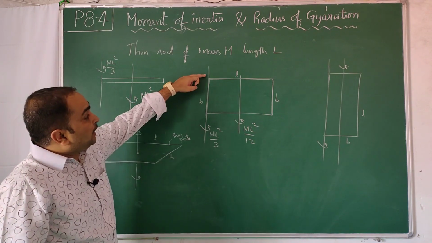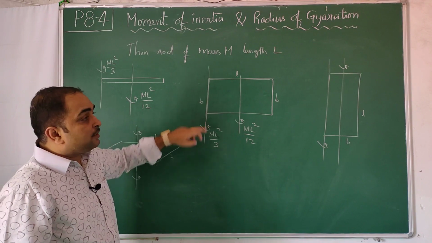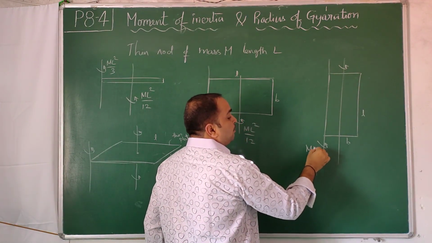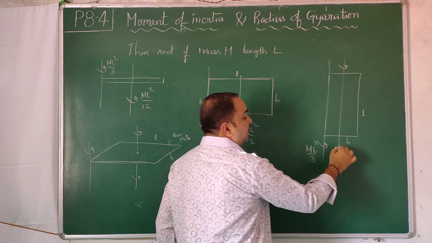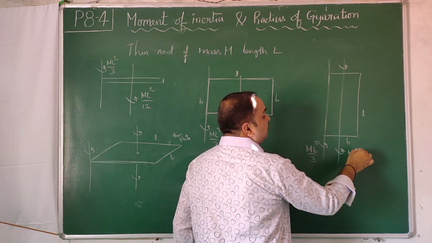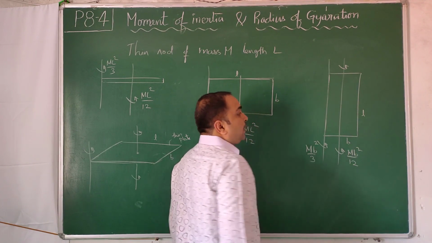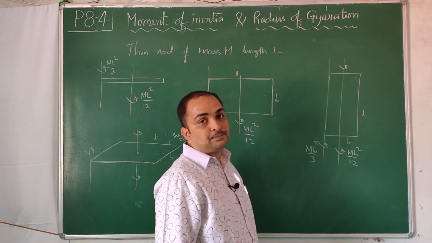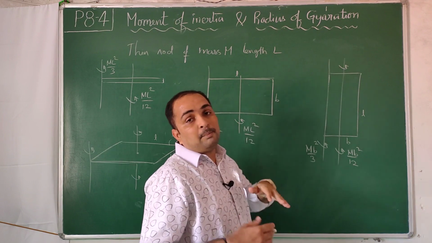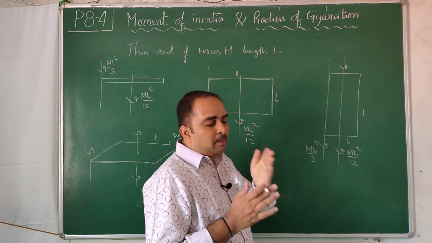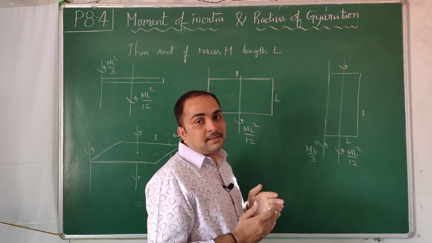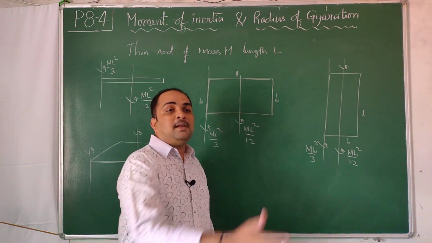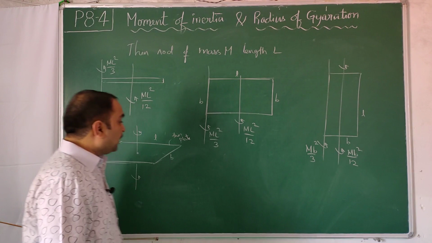But instead of the breadth being parallel to the axis, if the length is parallel to the axis, then the formula changes. M b square by 3 will come here, and for this m b square by 12 comes into the picture, and the length which is parallel to the axis of rotation is not accounted. Because moment of inertia is mass into perpendicular distance from the axis. Parallel to the axis, however much mass you add, the distance remains the same. That will not come into the picture.